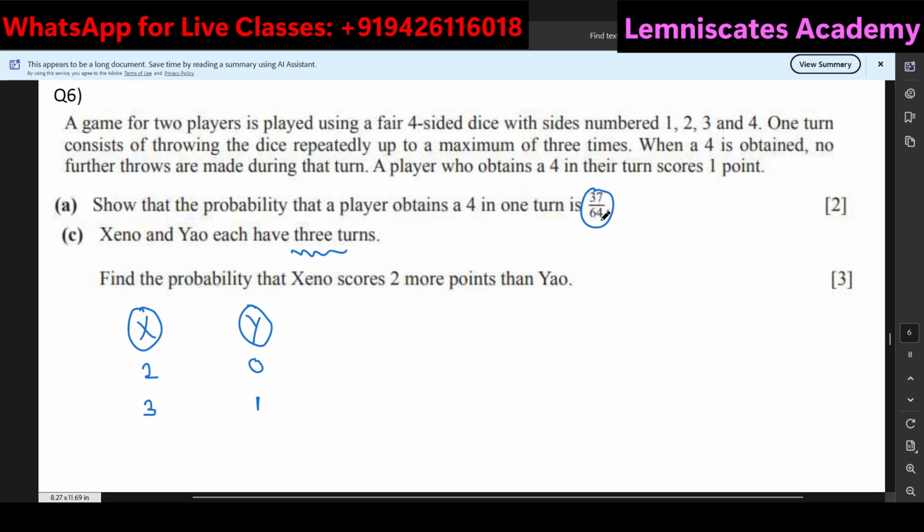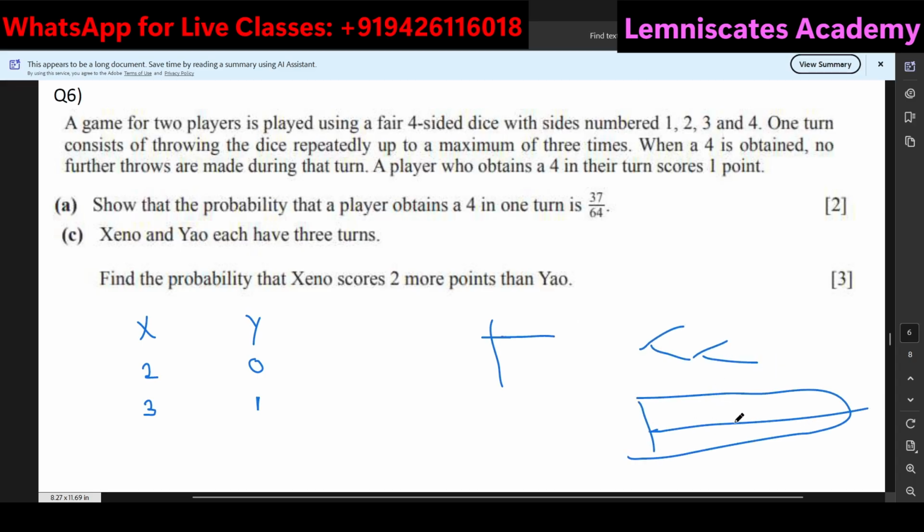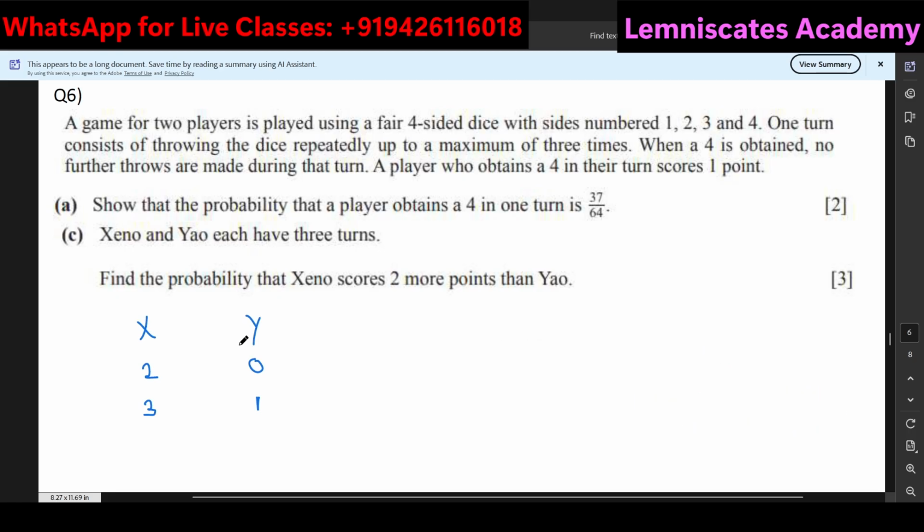So I'm going to utilize the concept of binomial distribution to solve this question. You can see that this question is not directly implementing the possibility space diagram, the tree diagram or the probability distribution table. This is now connecting probability with distributions. The previous 2 questions were from permutations and combinations, and this one is from distributions, specifically binomial.